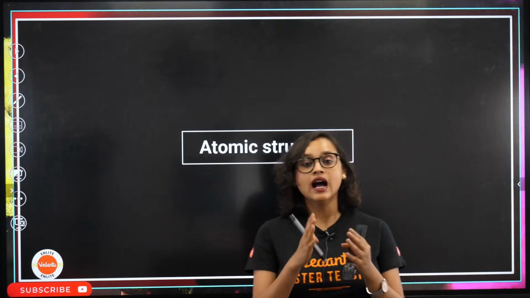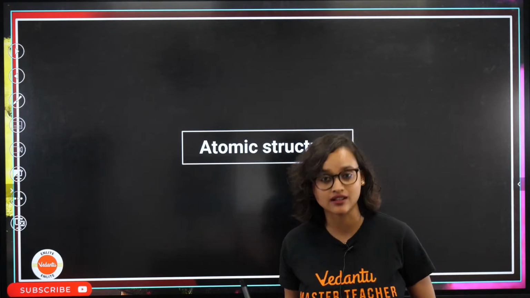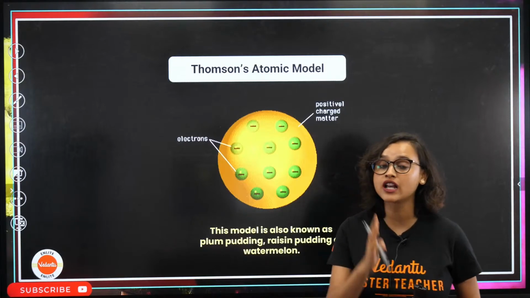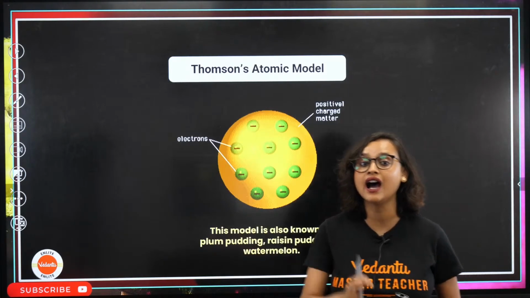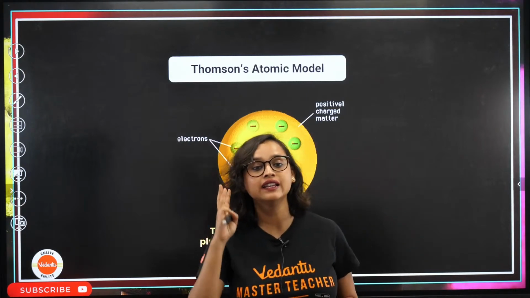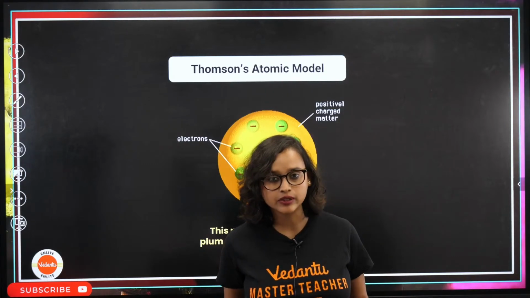Now, apart from here things started to change. Later on it was found that atoms are not indivisible, but they have 3 subatomic particles, that is protons, neutrons and electrons. And these 3 were discovered by different people.